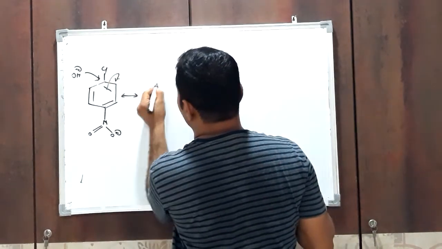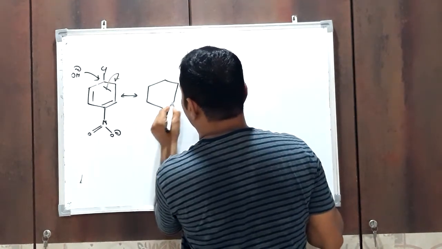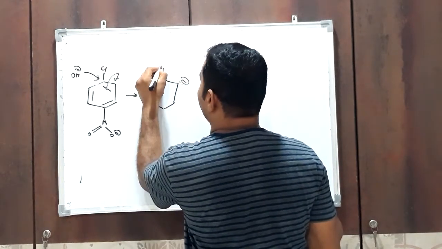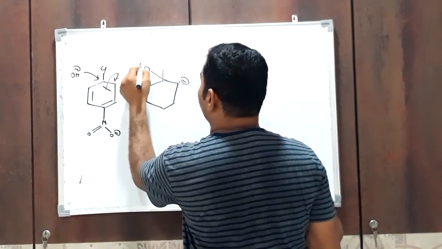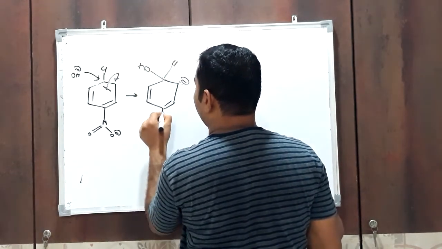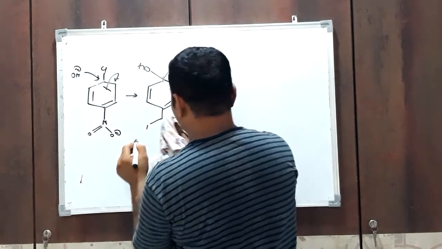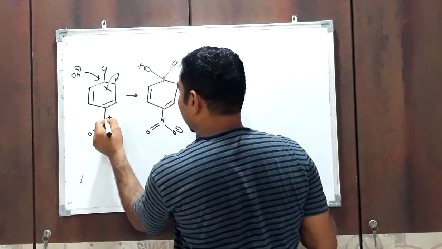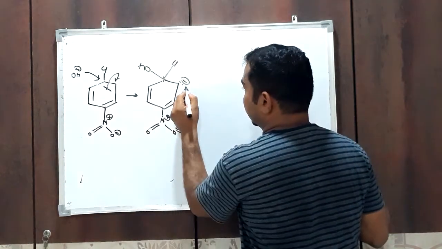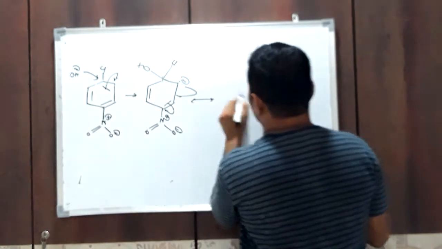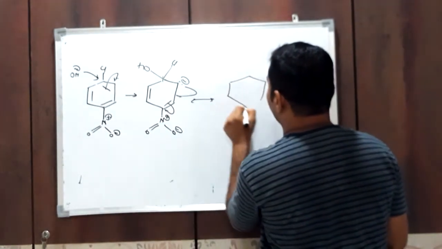You will get various resonating structures, and now the negative charge is like this.